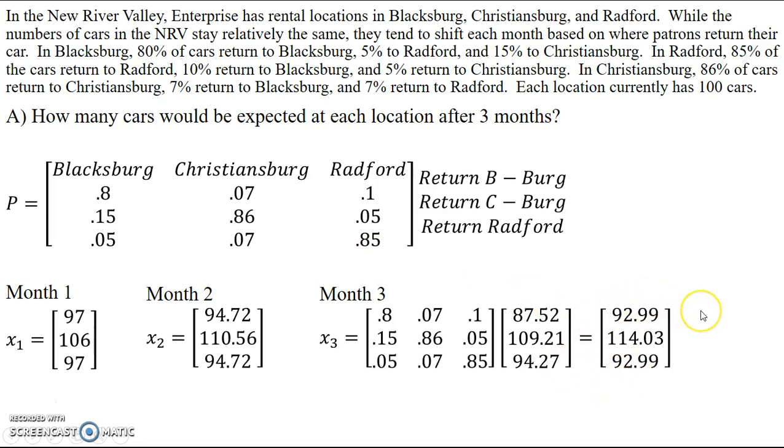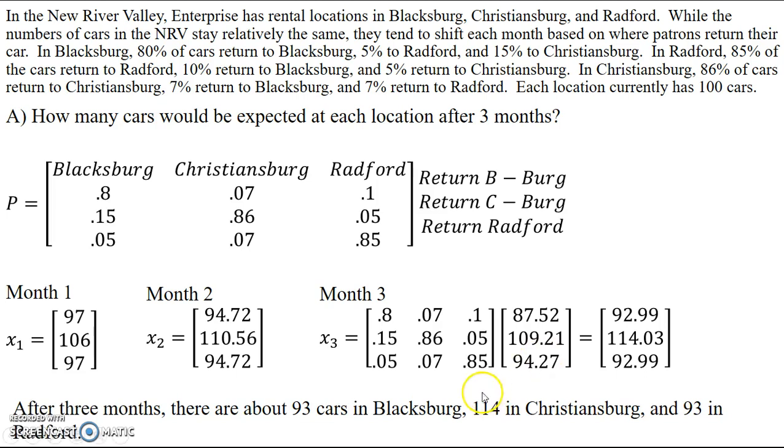And you can see that I'm getting decimals. So at some point as I go along, I do need to make a decision to estimate when I get these decimals, so that I can get to whole numbers, because I can't have 92 and 99 hundredths of a car. I have to have 93 cars or 92 cars. So try to use rounding, and if need be, make the best educated guess as to how you should round, so that your numbers come back to the total when possible. So here we would say that I would have about 93 cars in Blacksburg, 114 in Christiansburg, and 93 in Radford at the end of 3 months.